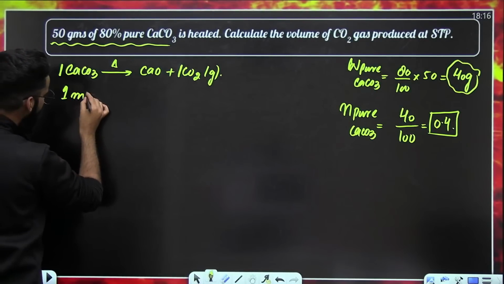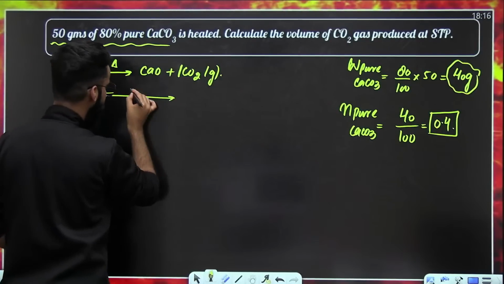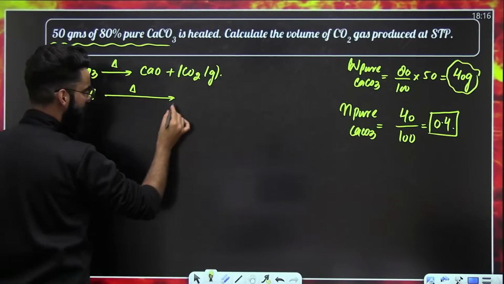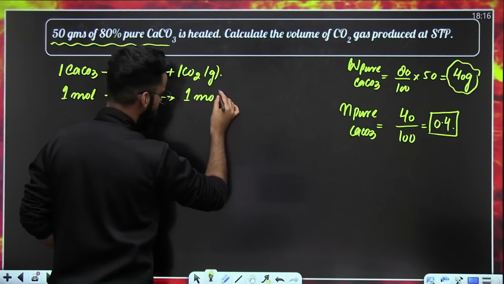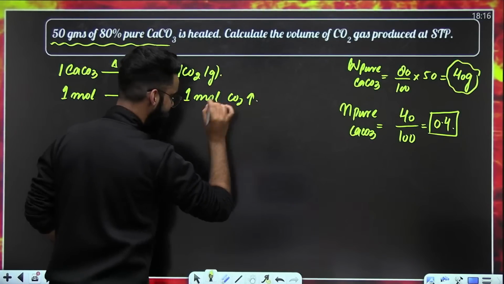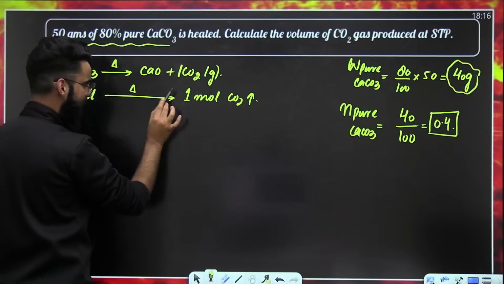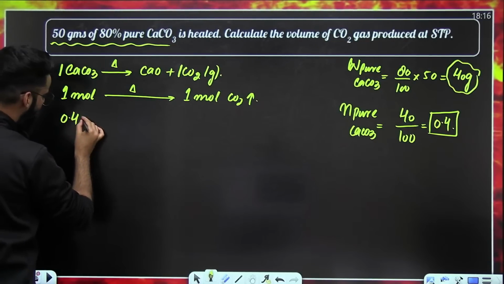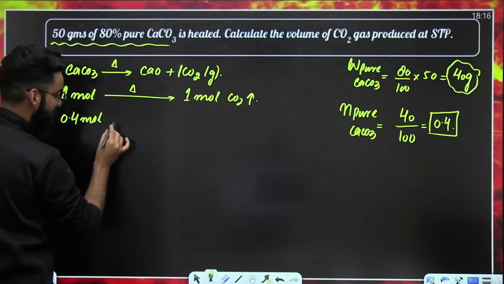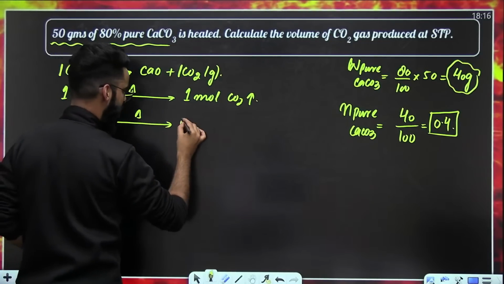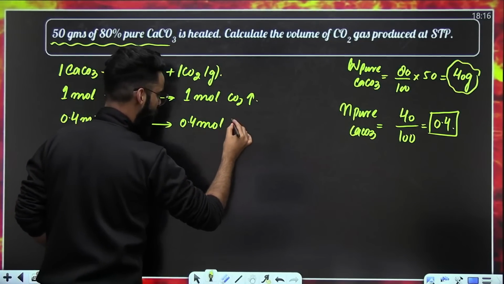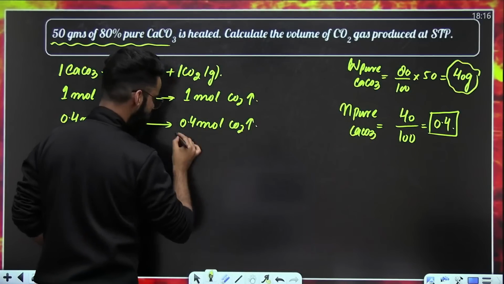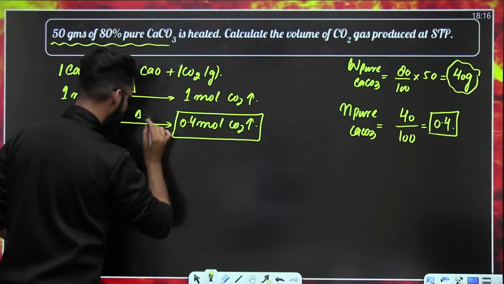Now can I say 1 mole of calcium carbonate upon heating produces 1 mole of carbon dioxide? So therefore, 0.4 moles of pure calcium carbonate upon heating will produce 0.4 moles of carbon dioxide. So what did I calculate till now?